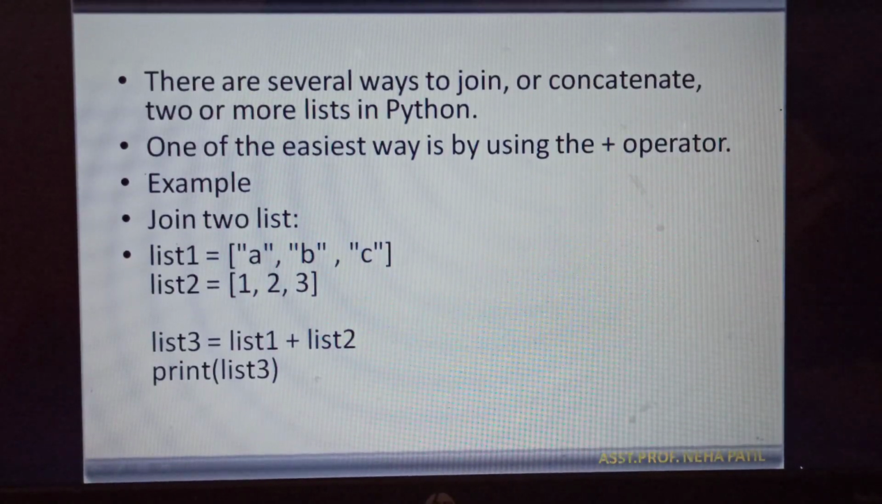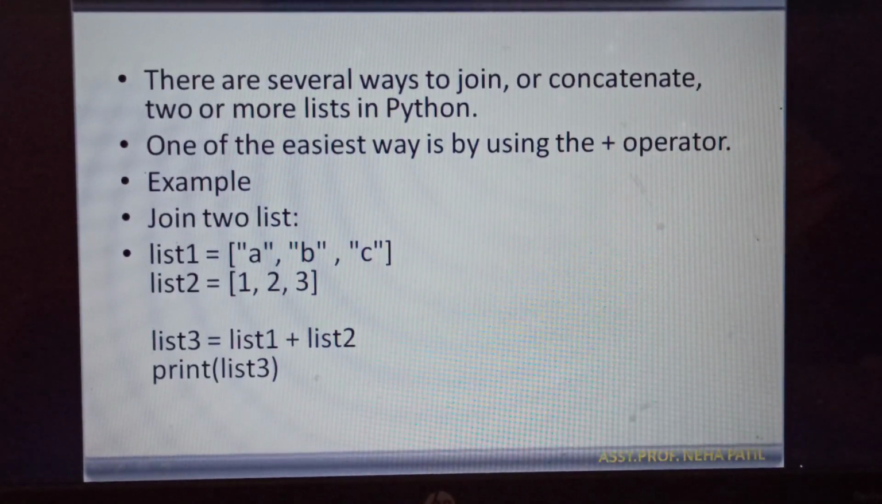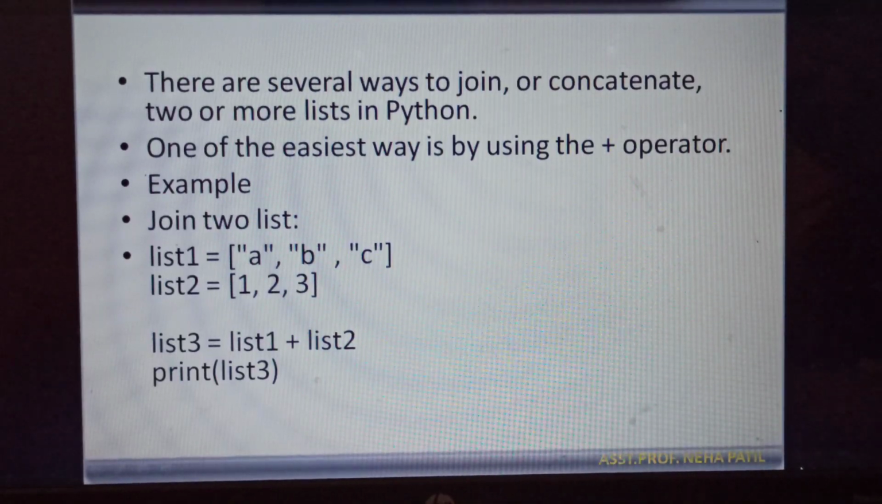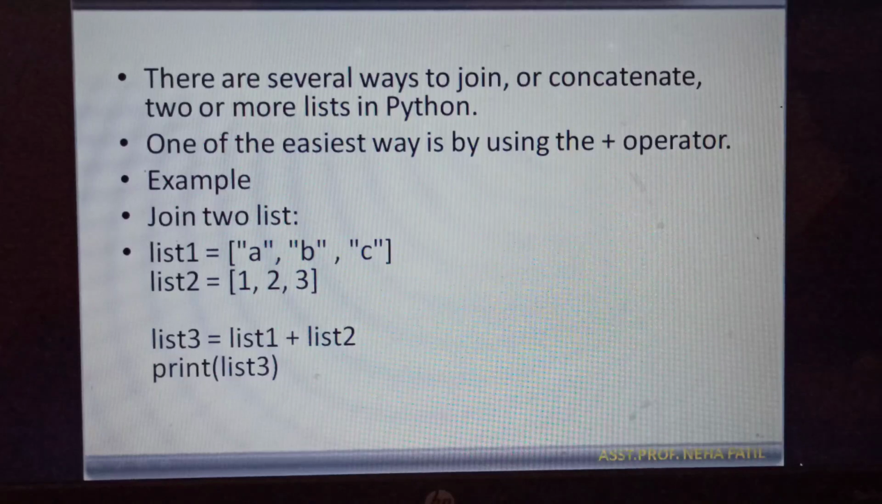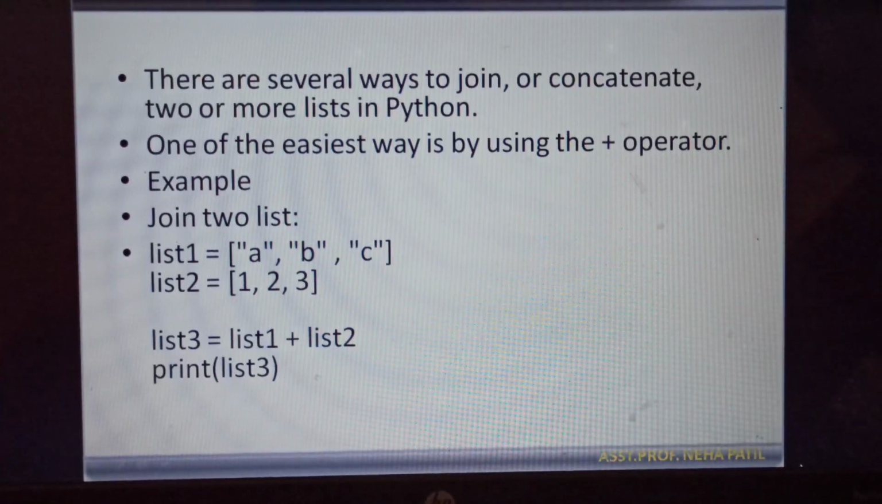Then if we want to join two lists, if you are able to see here, we can directly write list 3 is equal to list 1 plus list 2. That means by using the plus operator, we can easily combine two lists together.